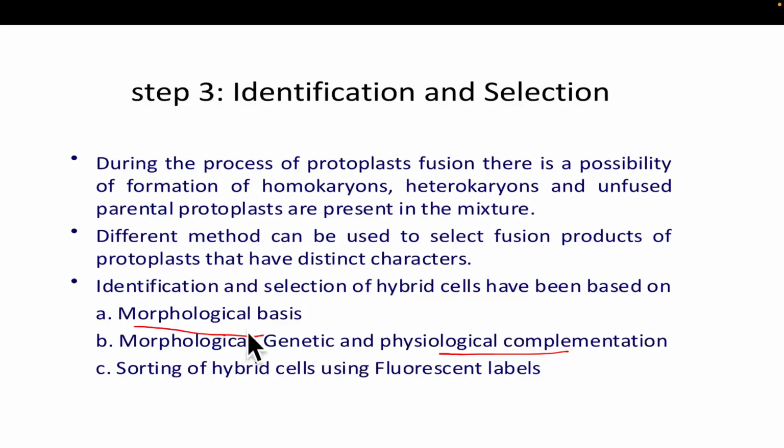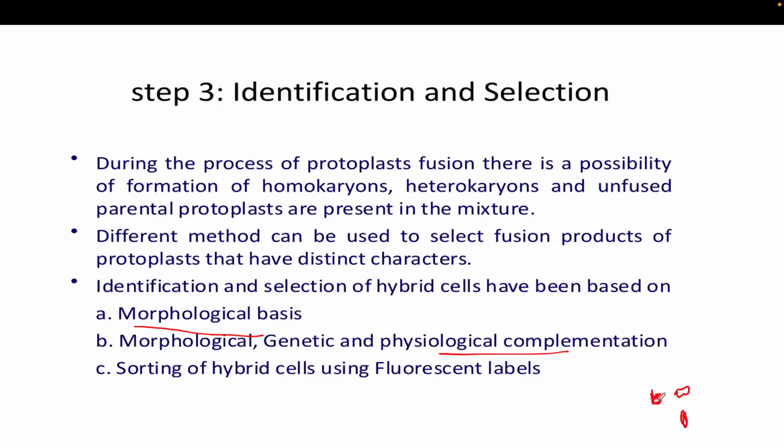Suppose in the case of the morphological basis, you know what type of shape the hybrid cell will possess. Suppose this round shape is your desired shape, and this kind of shape will be there, and this type of cell is there.